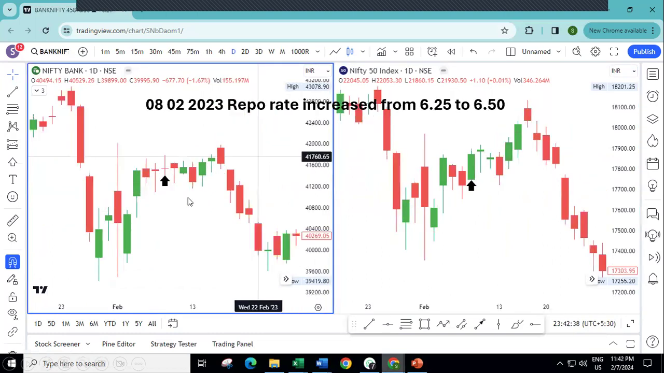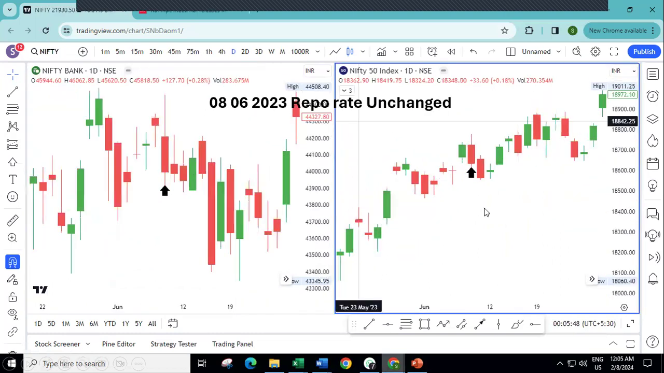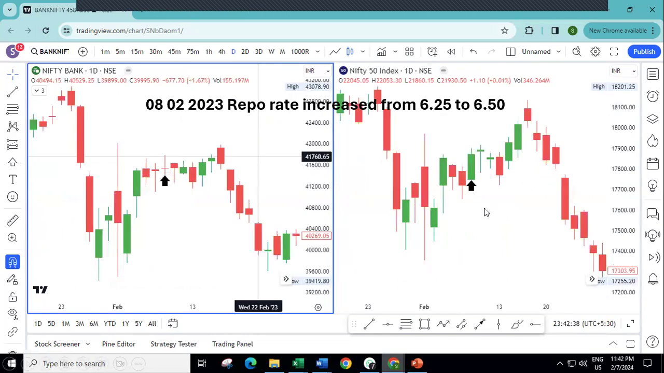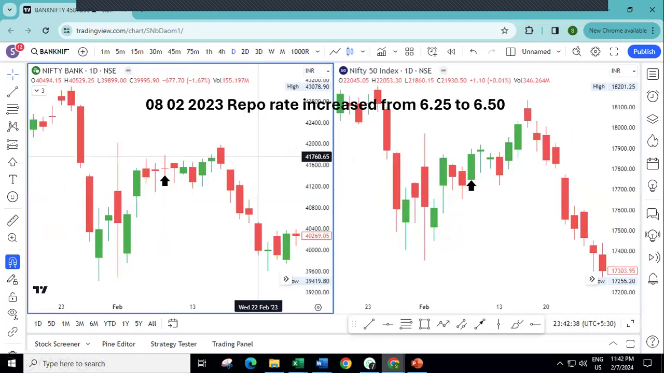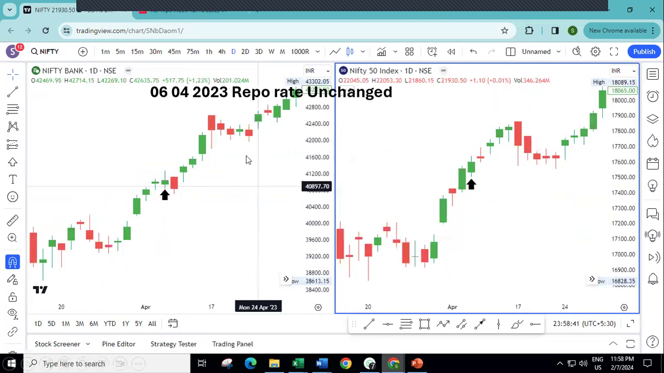5.4 to 5.9. What happened? 5.9 to 6.25, the repo rate increase. Market more or less remains in a flattish mode. 6.25 to 6.5, increase in repo rate, Bank Nifty doji, and this is green. Unchanged, market takes it positively.